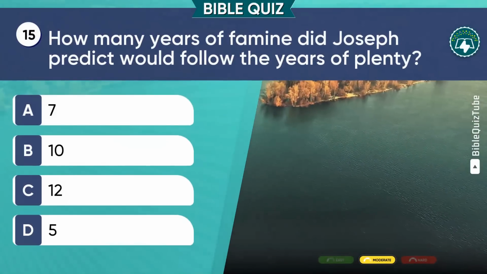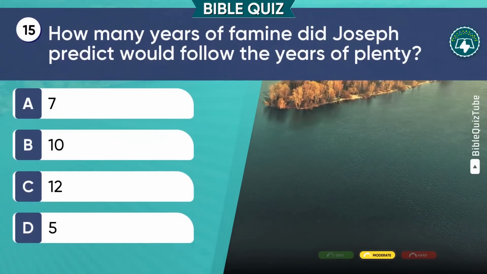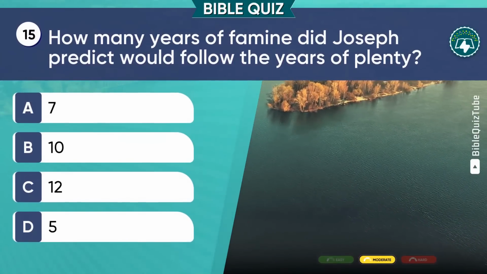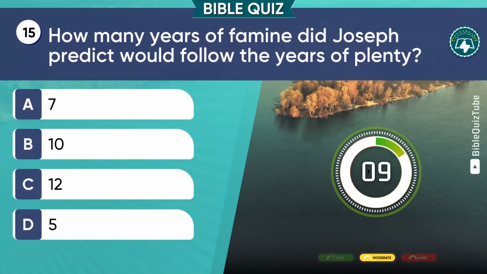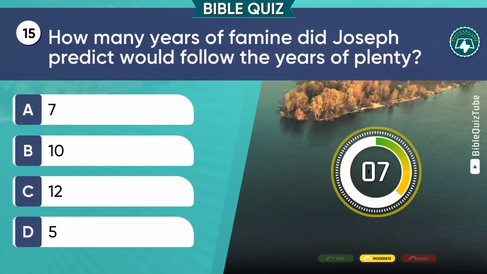Question 15. How many years of famine did Joseph predict would follow the years of plenty? A. 7. B. 10. C. 12. D. 5.